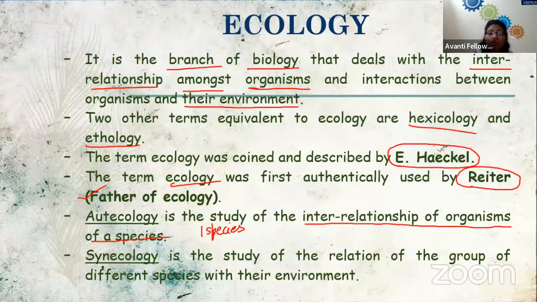But in synecology, we are discussing the relation between the groups of different species. So in synecology, we discuss the different types of species present in our environment. Is it clear to everyone?